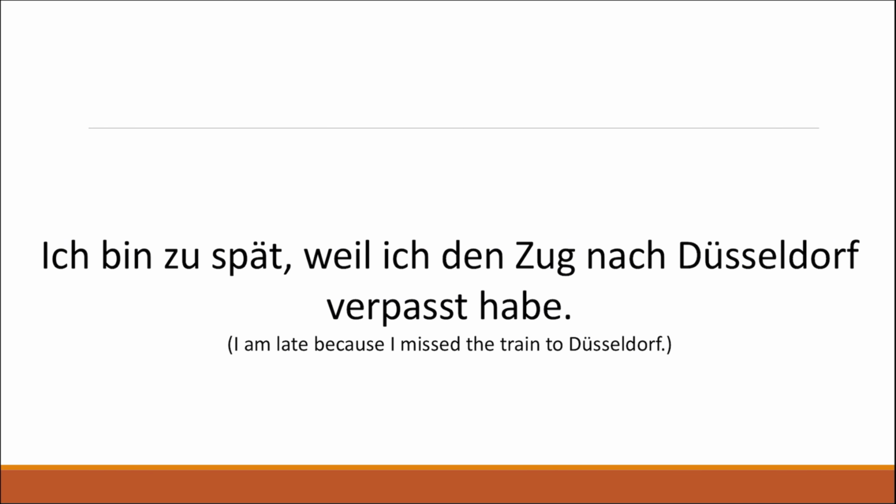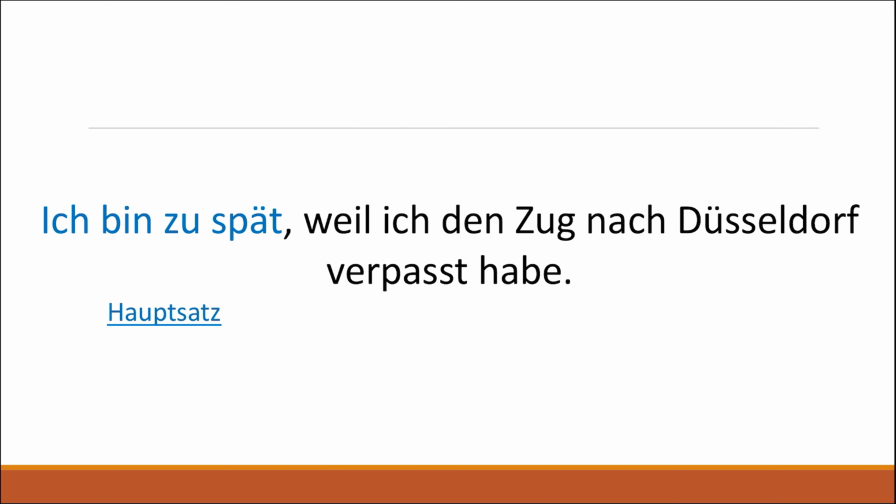Ich bin zu spät, weil ich den Zug nach Düsseldorf verpasst habe, which means I'm late because I missed the train to Düsseldorf. If we consider this sentence grammatically, we can divide it into two different clauses. First, we have the main clause or Hauptsatz, ich bin zu spät. And secondly, we have the subordinate clause or Nebensatz, weil ich den Zug nach Düsseldorf verpasst habe. And you can see how this subordinate clause is adding extra information to the main clause and cannot exist on its own.